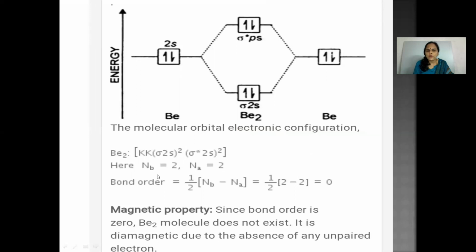So when I calculate the number of bonding molecular orbital electrons and anti-bonding molecular orbital electrons, the bond order comes out to be 0. So since the bond order comes out to be 0, beryllium molecule does not exist in nature, and all electrons are paired in this beryllium molecule. That's why beryllium is also diamagnetic in nature. Due to the absence of unpaired electrons, it is diamagnetic in nature.